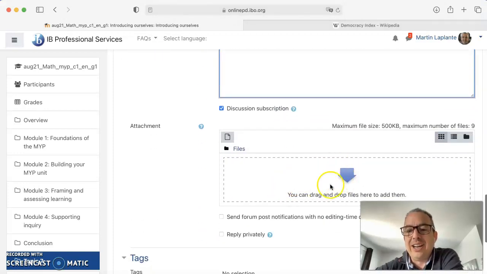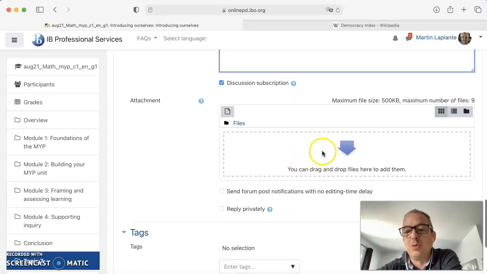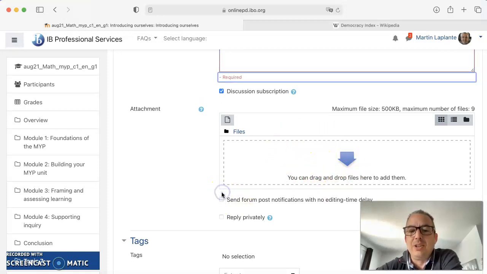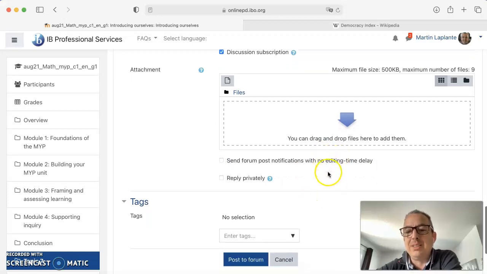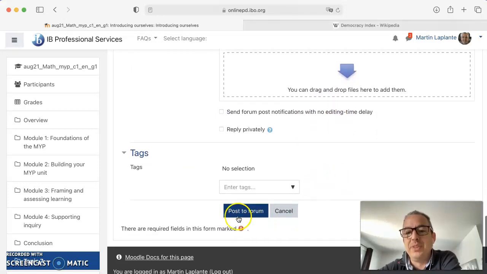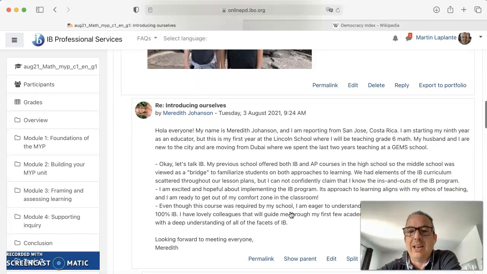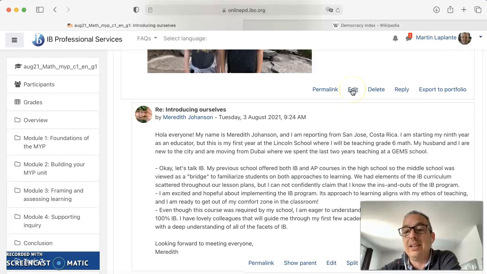Also, you can attach files, which is going to be used many times during the workshop. You can attach any files here, and here you can click the button or not, but normally I leave it like that. There is a 15 minute editing time delay that you have. Then you post your message, and if ever you see that the image hasn't shown, you can just click on edit and edit your message.